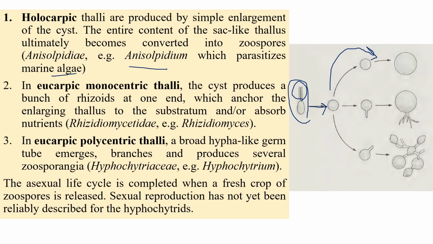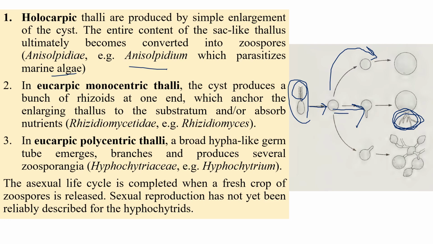The next one is a eucarpic monocentric thallus, where the cyst can produce finger-like structures. These are generally called rhizoids. Rhizoids are the anchoring organs also produced by the Zygomycota group of fungi, like Rhizopus stolonifer. Actually it's not Rhizomycota, it's Zygomycota.